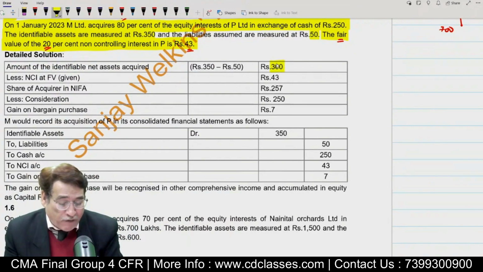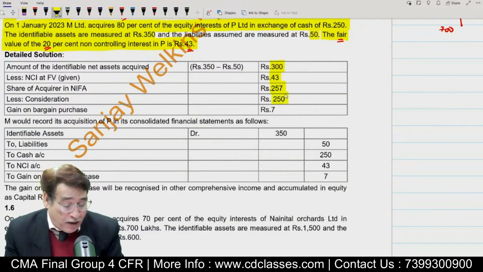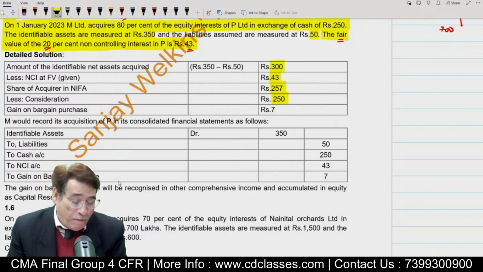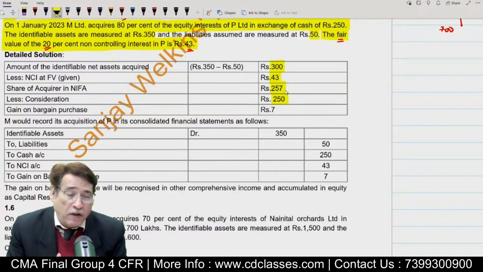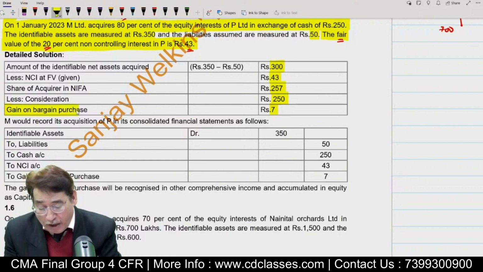Amount of net identifiable asset 350 minus 50 will be equal to 300. NCI value on the basis of fair value is given to you already, 43. So whatever balance is there that belongs to acquirer, compare it with the consideration in this case. And this is the first question. In this case, we come across that consideration amount is 250, while net assets which we are getting is equal to 257. So it is a gain to us. It is known as gain on bargain purchase.